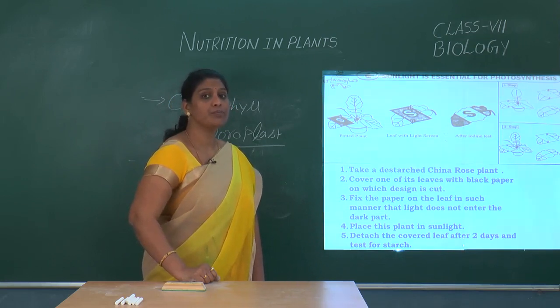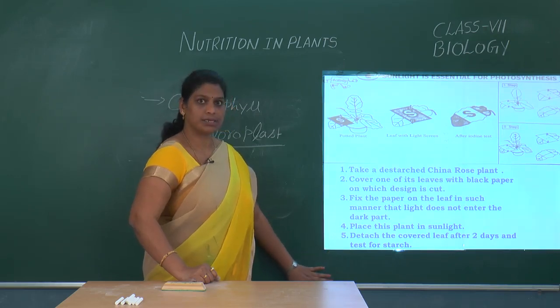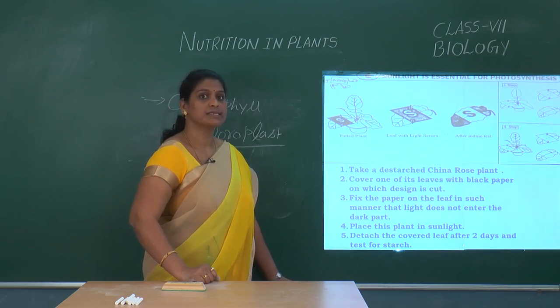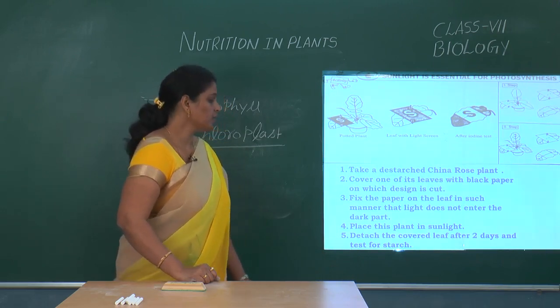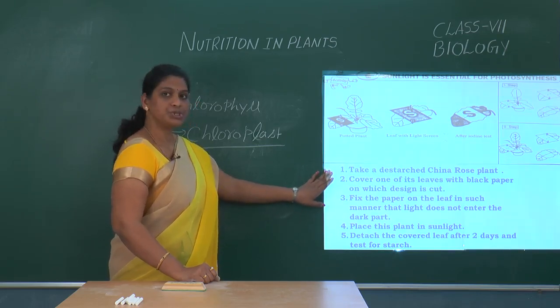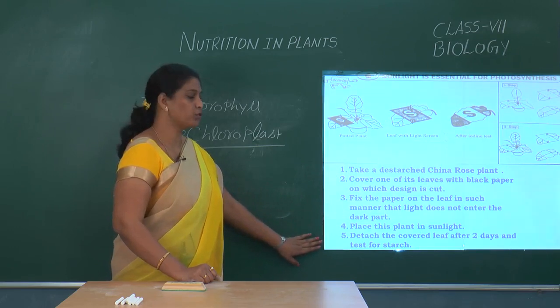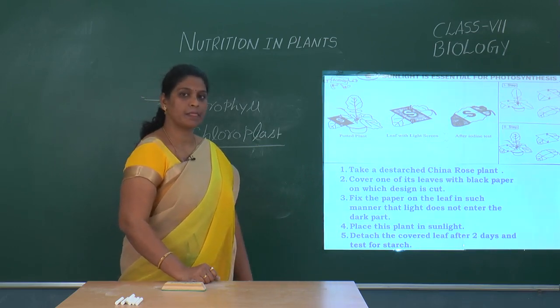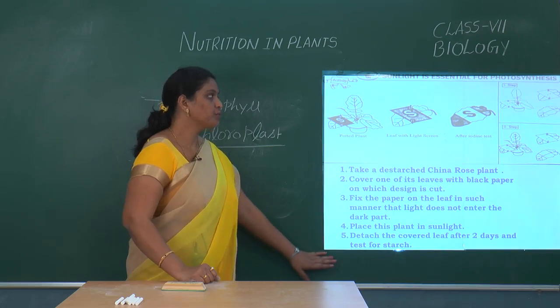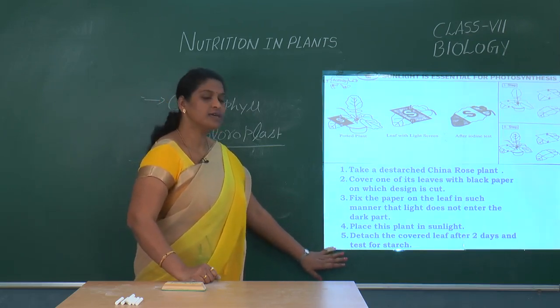And you have to make sure that the paper clips on the leaves do not allow any kind of sunlight. And after the experimental setup, move this potted plant under sunlight for about 2 days. After 2 days, detach the leaf from the plant and test for starch.